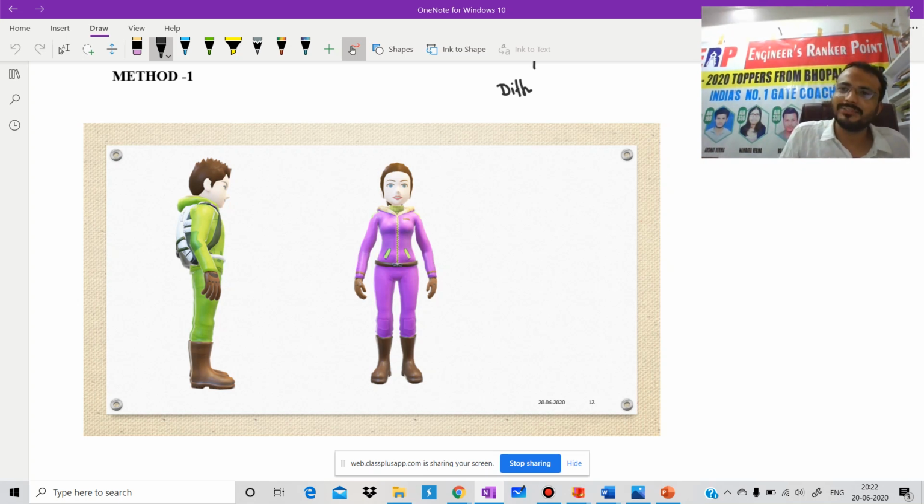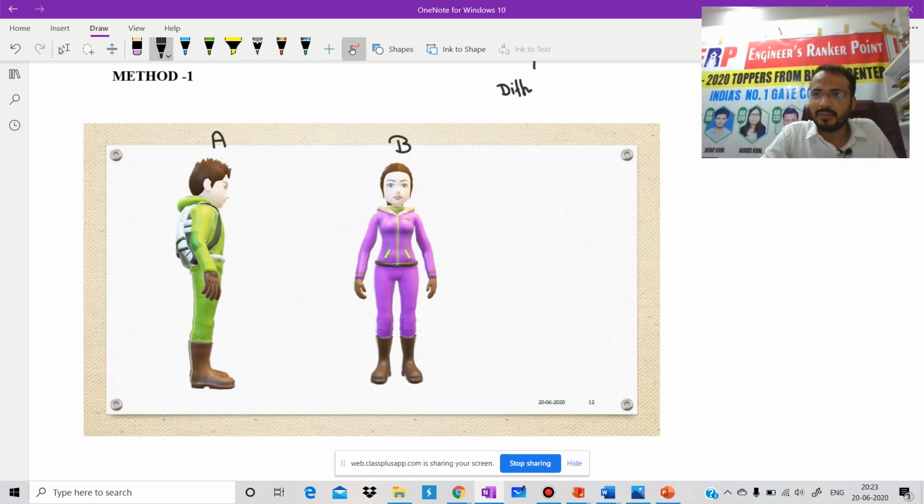Suppose, as we know, we are engineering students. When you entered on the first day of your BTech, suppose you are a boy, that is A, and someone is B. During the filling of the form, you saw someone and you liked her. You are A and she is B. Is it clear? Maybe it happens.